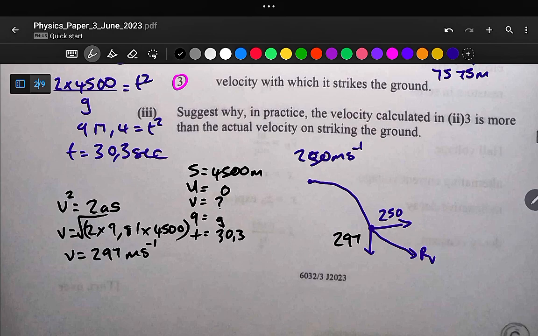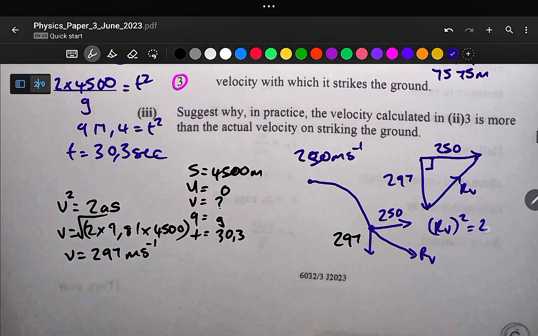So for us to calculate the resultant speed, given that we have something like this, and this is our resultant, and we have a right angle, so it's 297 here, and here is 250. We can use Pythagoras' theorem to say RV squared is equal to 297 squared plus 250 squared.